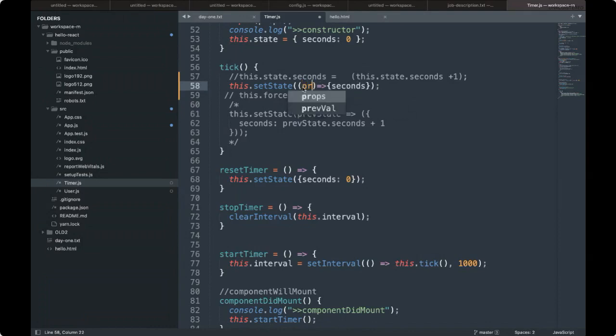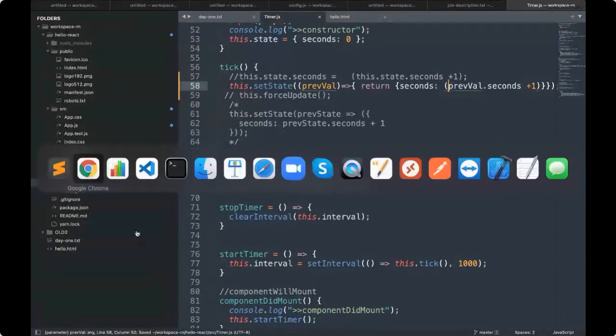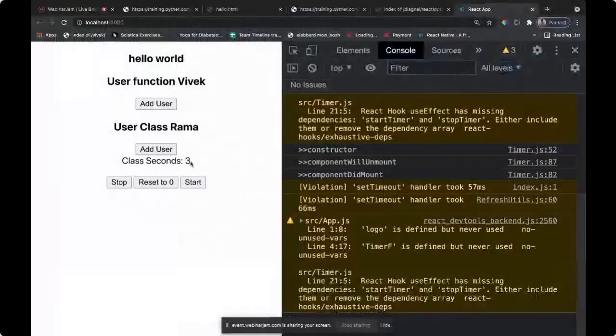So I'm taking the previous value, and I return, under seconds, the previous state dot seconds plus 1. This will update the state. So this works.